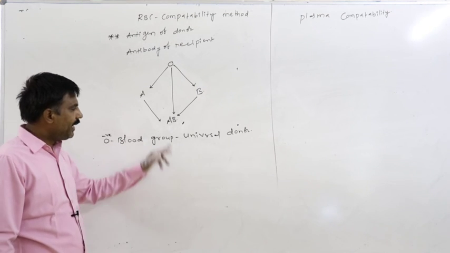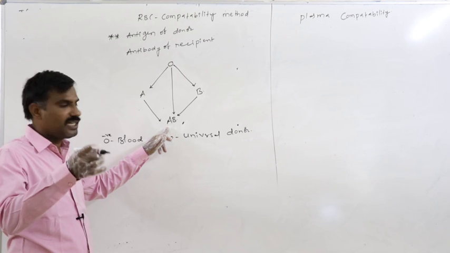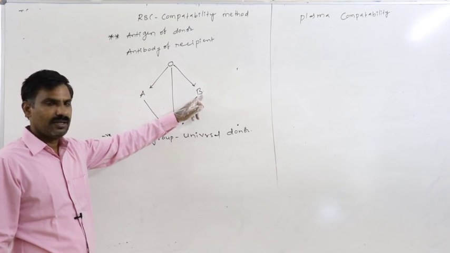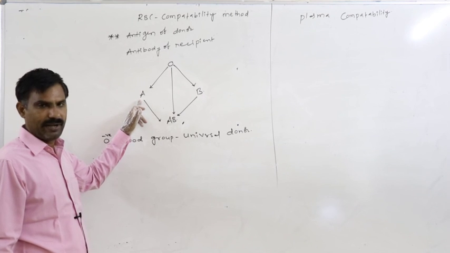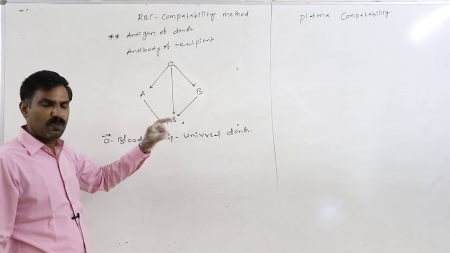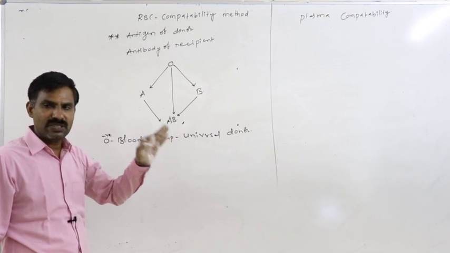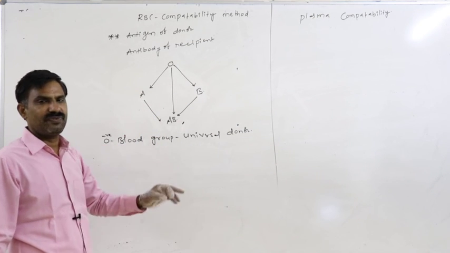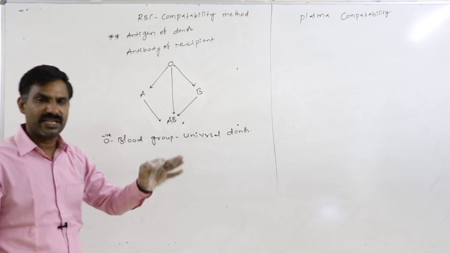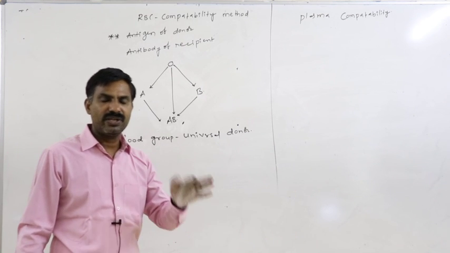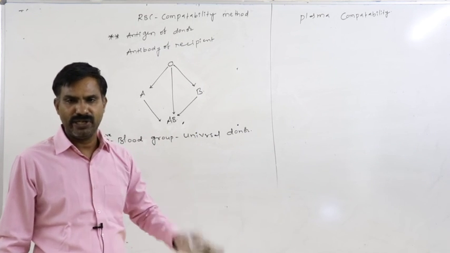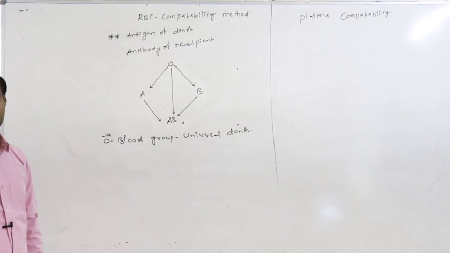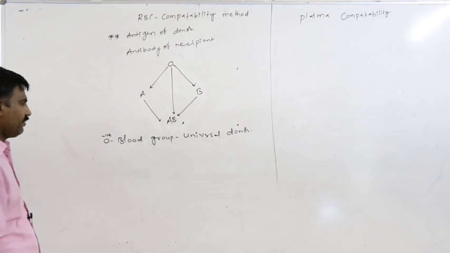Similarly, AB blood grouped person can receive the blood from O, from B, and from A. AB blood grouped person receives blood from all other blood grouped persons very freely without causing any reaction, without causing any incompatibility. So that only AB blood grouped person is said to be the universal recipient.